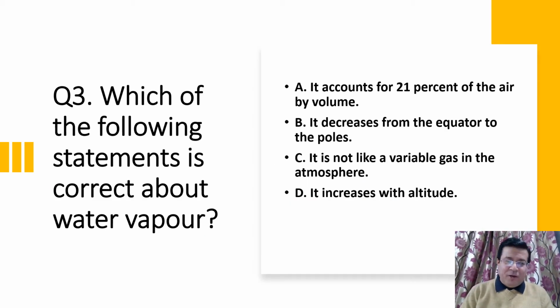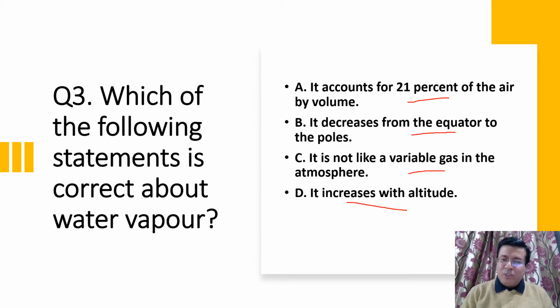Now see the next question. Which of the following statements is correct about water vapor? Here you know water vapor is an important component of our atmosphere. So we have four options. A, it accounts for 21% of the air by volume. B, it decreases from the equator towards polar areas. And C, it is not like a variable gas in the atmosphere. And D, it increases with altitude.